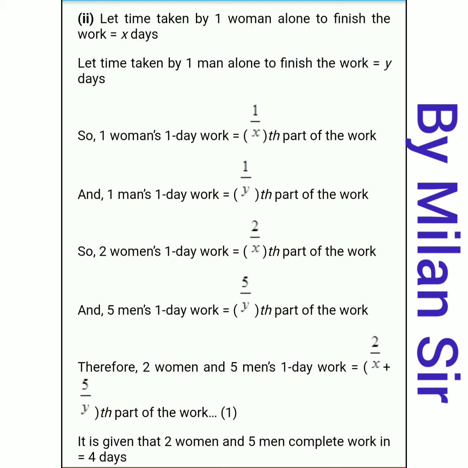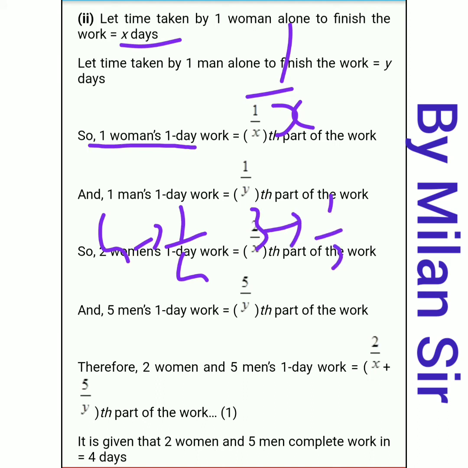So here we have x days. If 3 days is there, then in one day 1 by 3. If 4 days is there, then in one day 1 by 4. Here x days is there. Time taken by one woman alone to finish the work is equal to x days, so one woman's one day work is 1 by x, the part of the work. For 4 days it is 1 by 4, for 3 days it is 1 by 3. That means we need to take this number in the denominator.